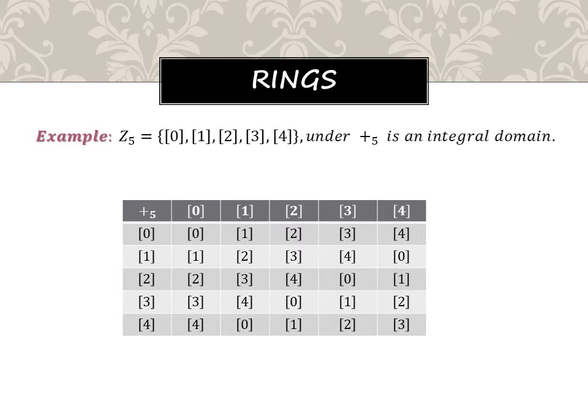For example, I have taken 1 and 4. 1 is non-zero, and here I have taken 4. This is a not equal to 0, b not equal to 0. While I am applying the operation, what am I getting? 0 is the answer here. So here itself we could understand what is a zero divisor and what is an integral domain.